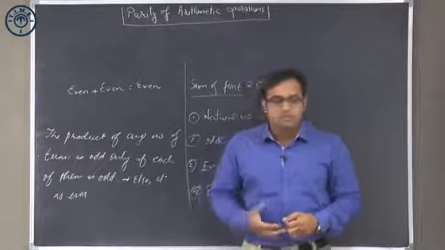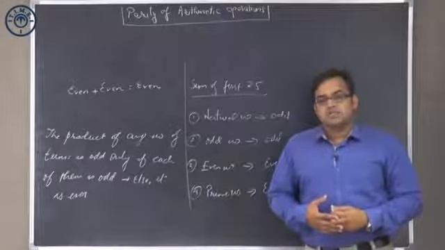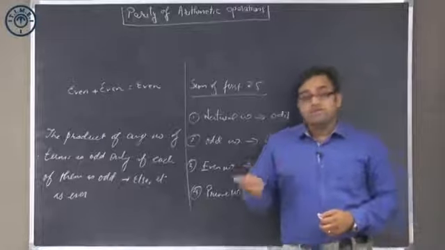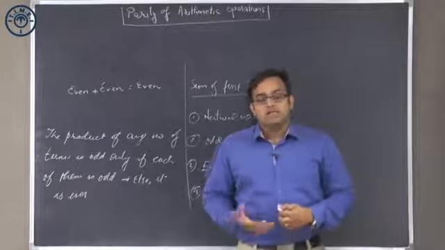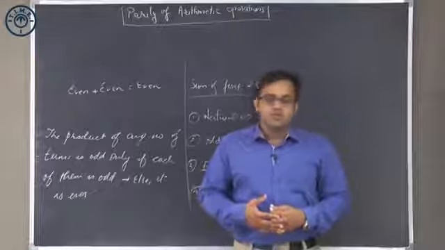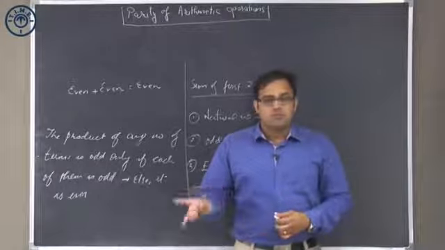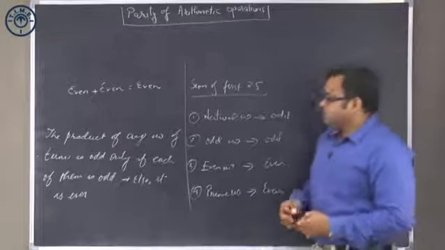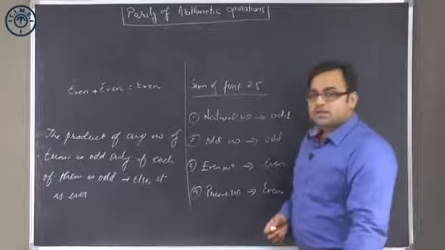So if the sum of an odd number of prime numbers is even, that would mean that definitely there is a 2. Similarly, if the product of any number of prime numbers is even, then 2 is definitely one of them, else it would obviously be odd. So that's about the prime numbers, even numbers and odd numbers. Now let's take a couple of examples on this.